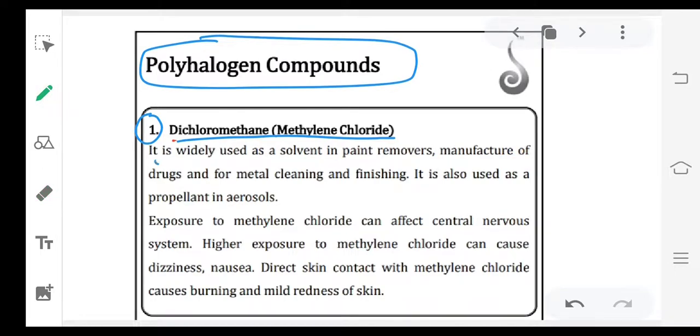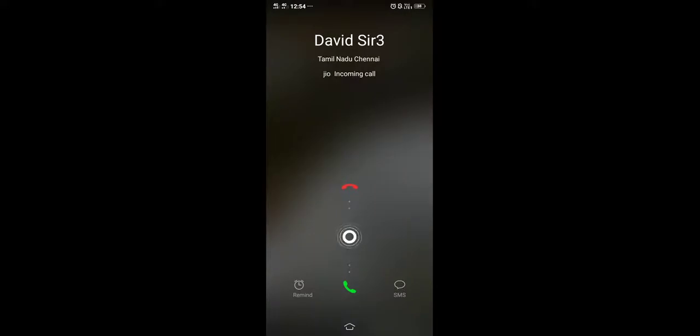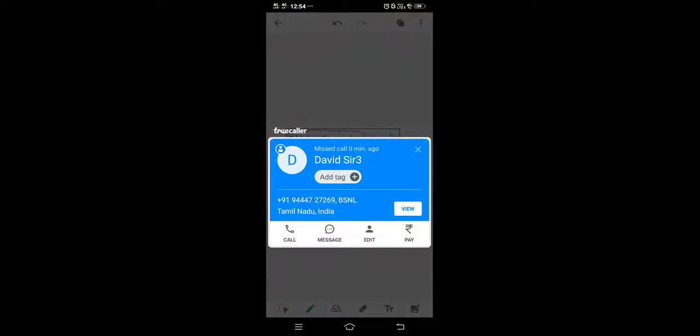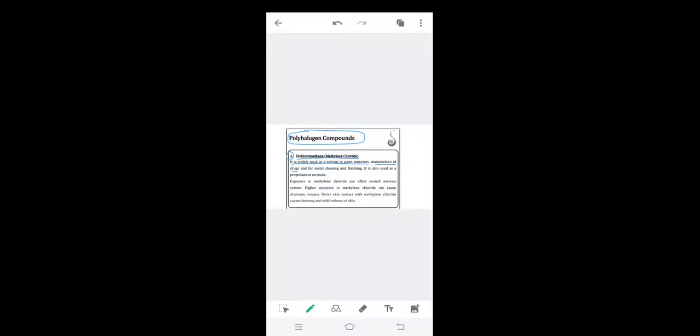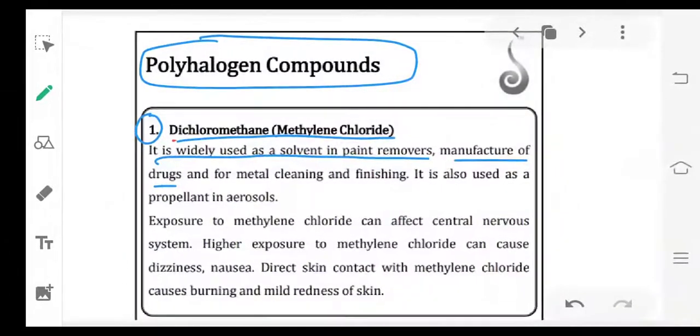First, it is widely used as a solvent in paint removers, manufacture of drugs, and for metal cleaning and finishing.